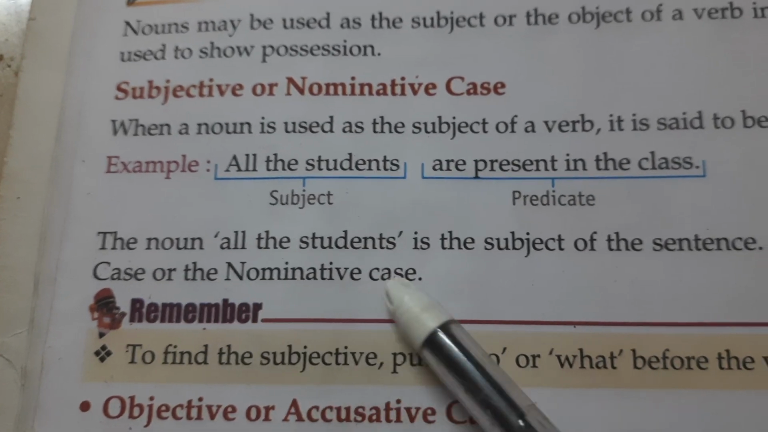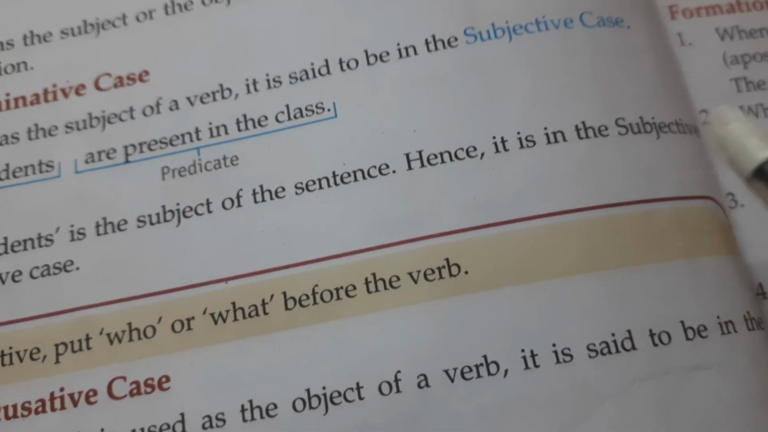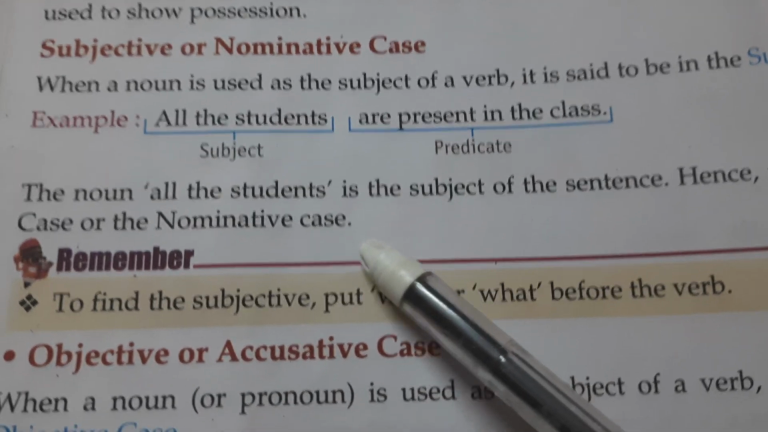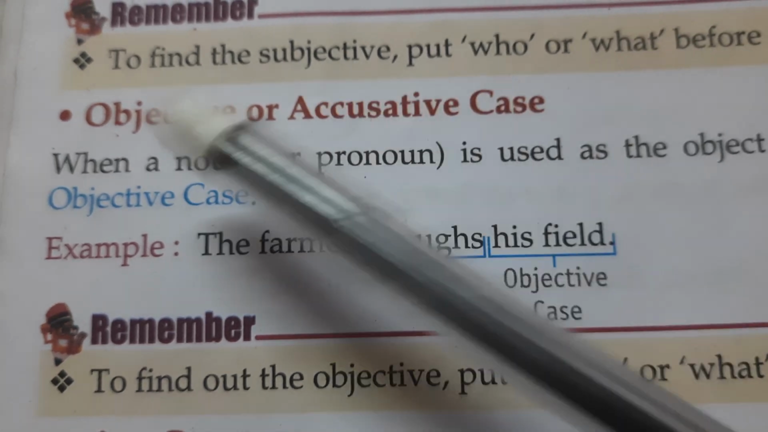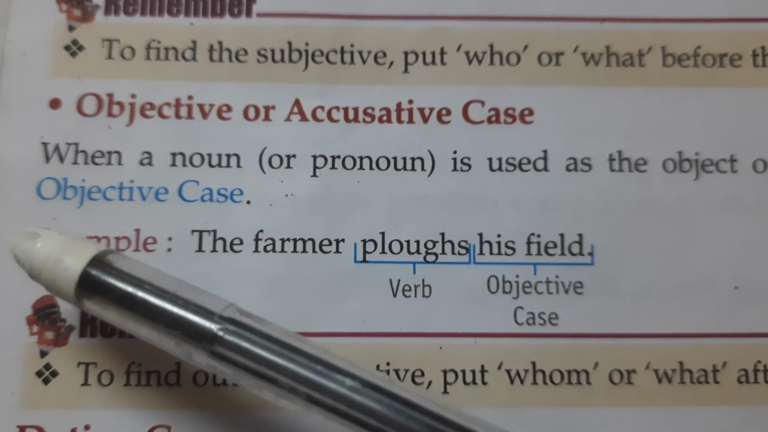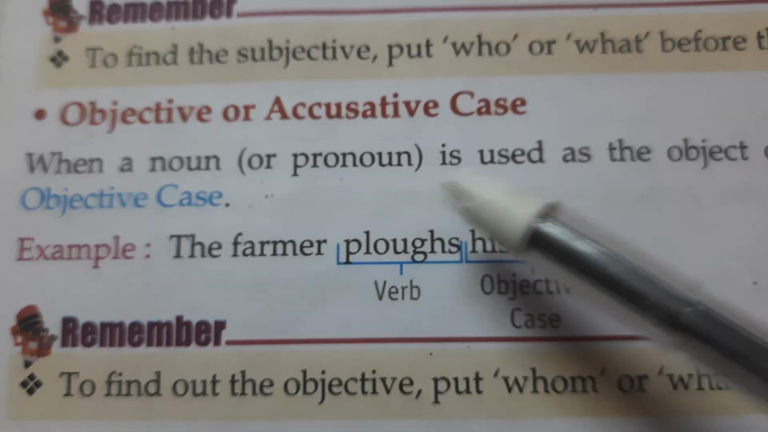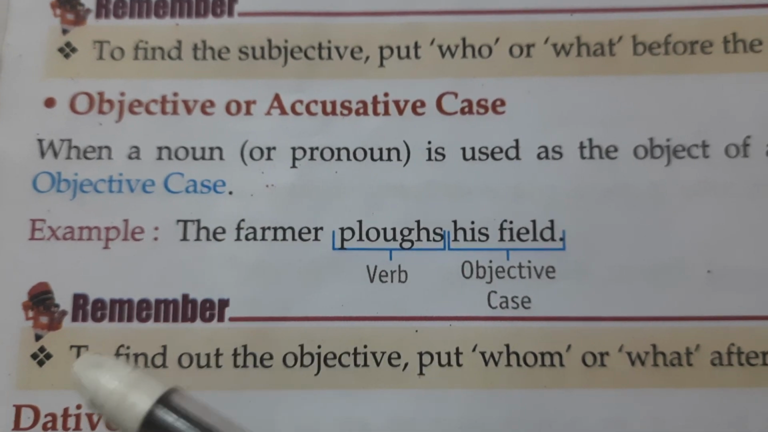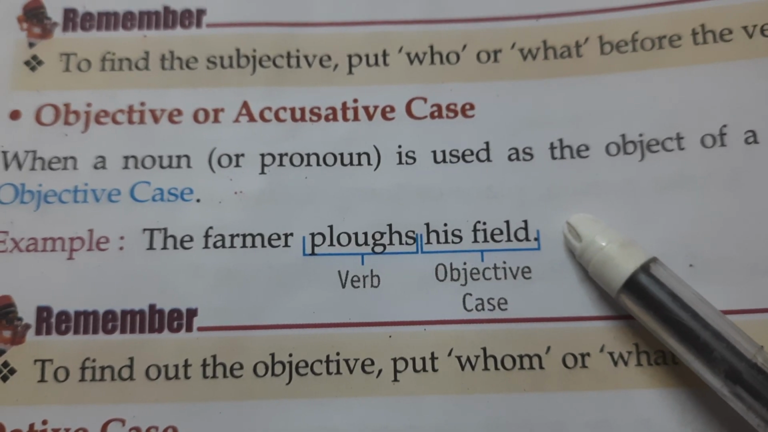Now the noun all the students is the subject of the sentence, hence it is in the subjective or nominative case. Now object or accusative case. What is objective or accusative case? When a noun is used as the object of a verb, it is said to be in the objective case. For example, the farmer plowed his field. This is verb and this is objective case.